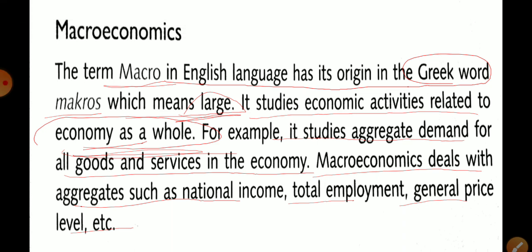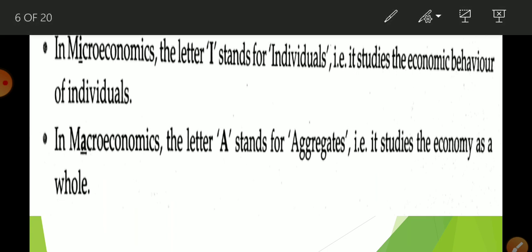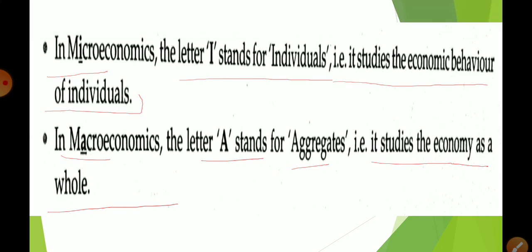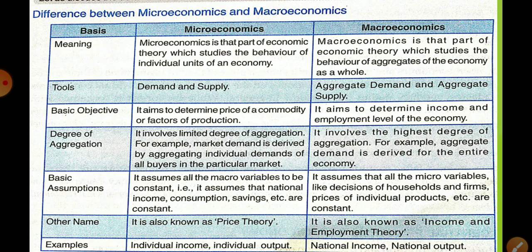Okay student? Now, that trick I had given you is written here. The letter I stands for individual, so it studies the economic behavior of individuals. A stands for aggregate, so it studies the economy as a whole. Aggregate means all. Now, with this differentiation, I think there will be no doubt, no problem, and you are definitely going to understand this concept properly.